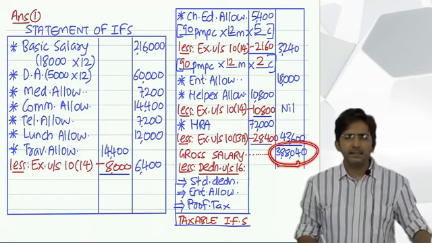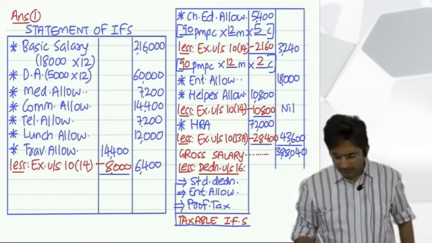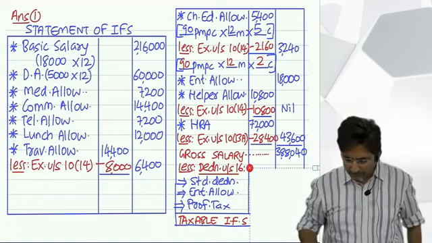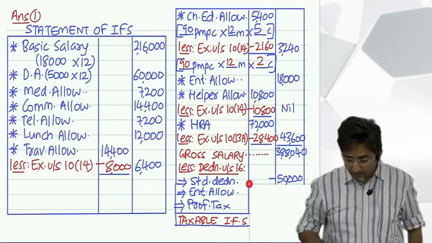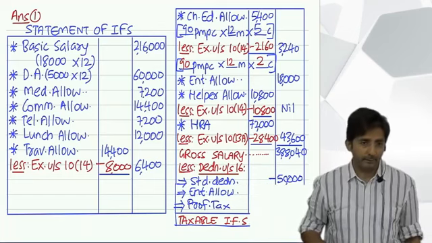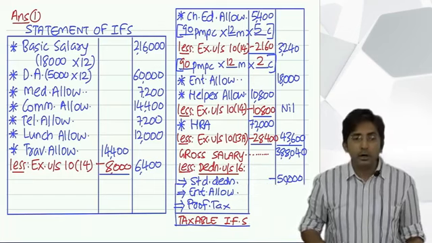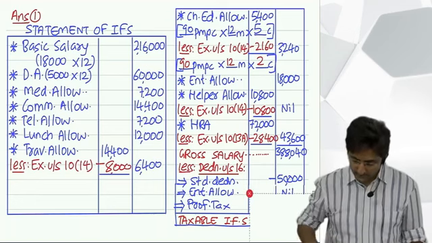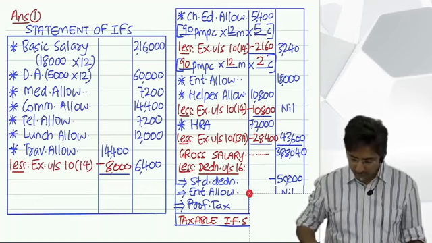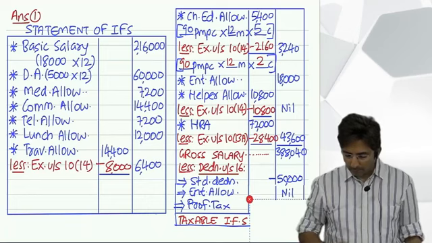In that, standard deduction will always come 50,000. And what about entertainment allowance? That will come if he is a government employee. But our question is not a government employee. So for entertainment allowance you will put 0 or dash or nil, whatever.